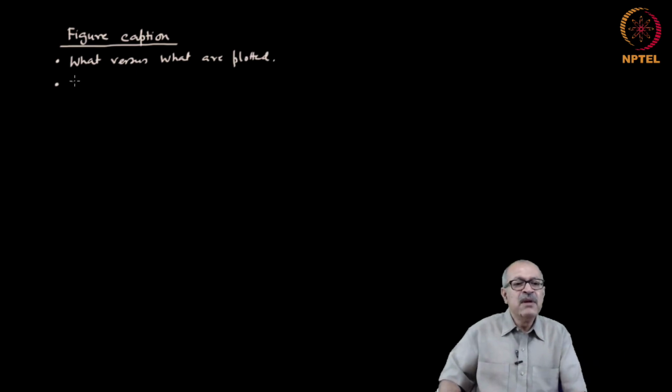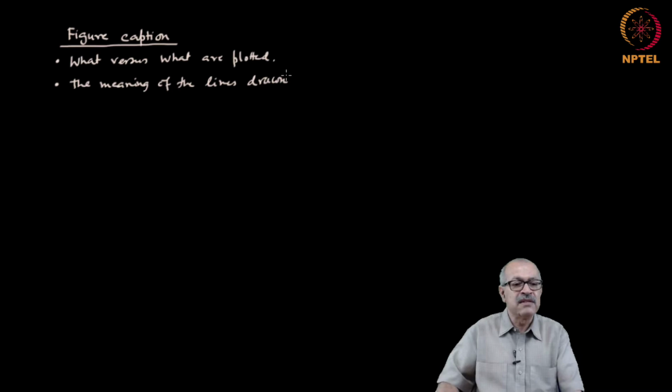So, the meaning of the lines drawn in different styles or color.